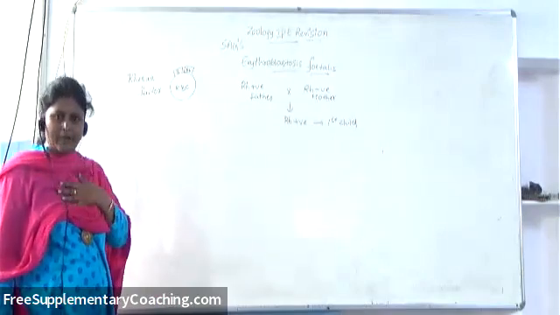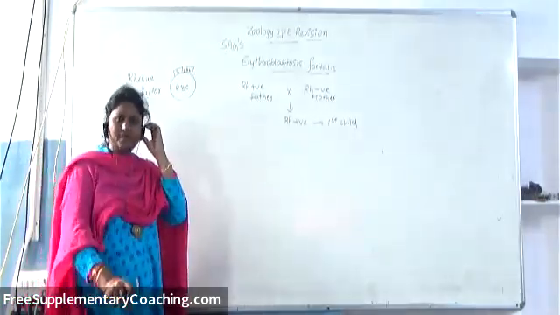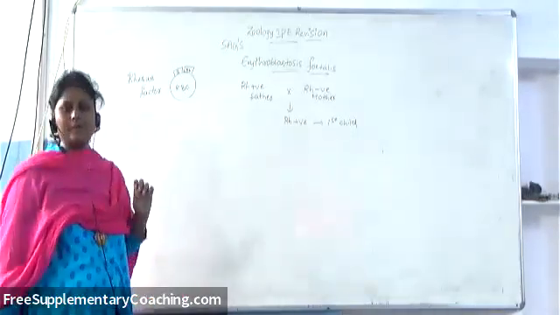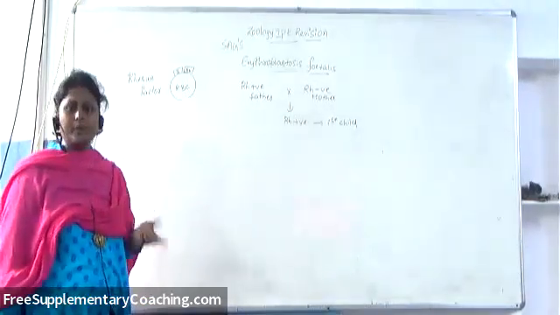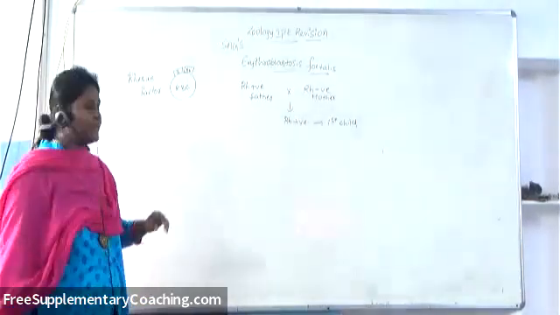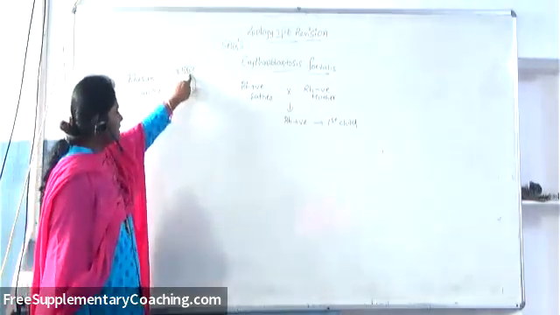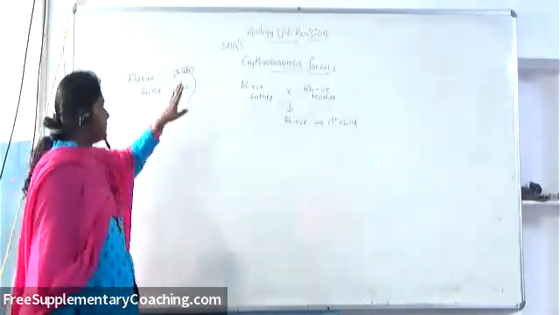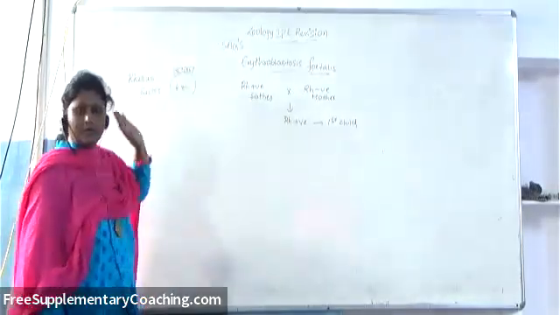For example, if my blood group is A and the RH factor is also present on my red blood cells, then I say that my blood group is A positive. If the RH factor is not there, then my blood group will be A negative. Like that, depending upon the type of blood group and the presence of the RH factor, it becomes positive, or if the RH factor is not there, it becomes negative with the particular blood group.